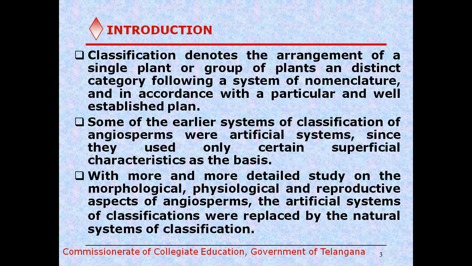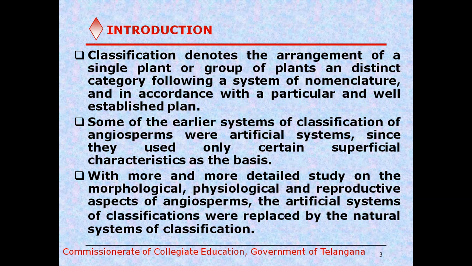This system is based on only one or two features of the plant, so it is called the artificial system of classification.